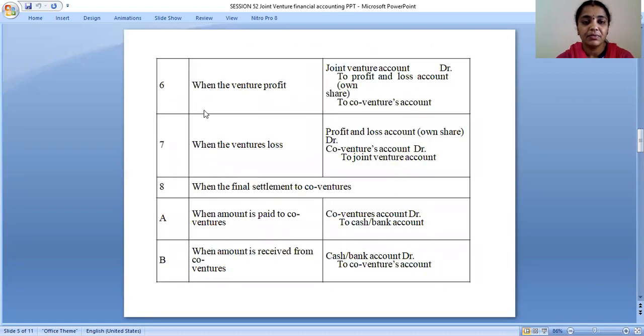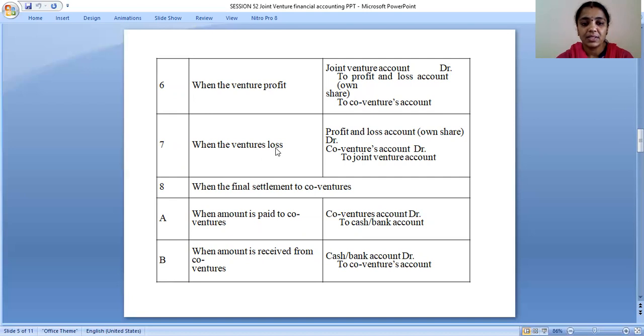And next we'll go for when the venture makes a profit. Joint venture account debit to profit and loss account, to co-ventures account. Joint venture account debit to profit and loss account, this is own share, to co-ventures account.